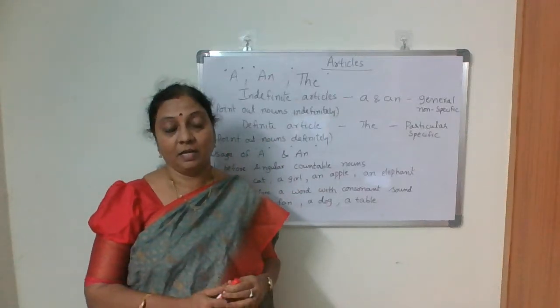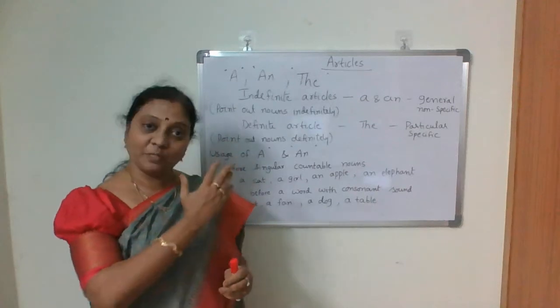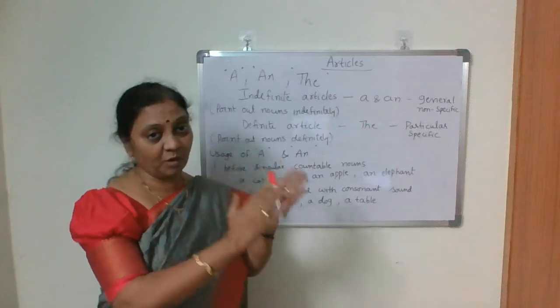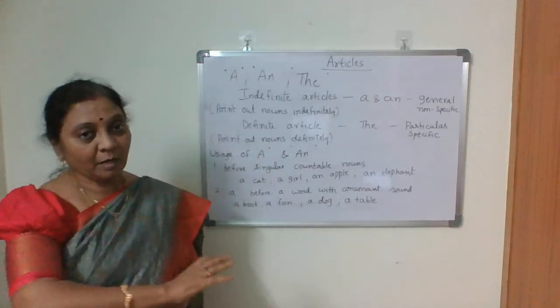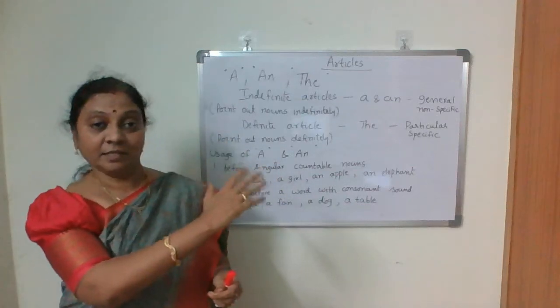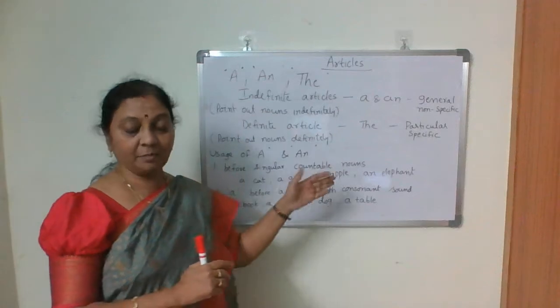Actually, I started adjectives with two types: adjectives of quality and adjectives of quantity, or determiners. We completed the first one, adjectives of quality, and then determiners.